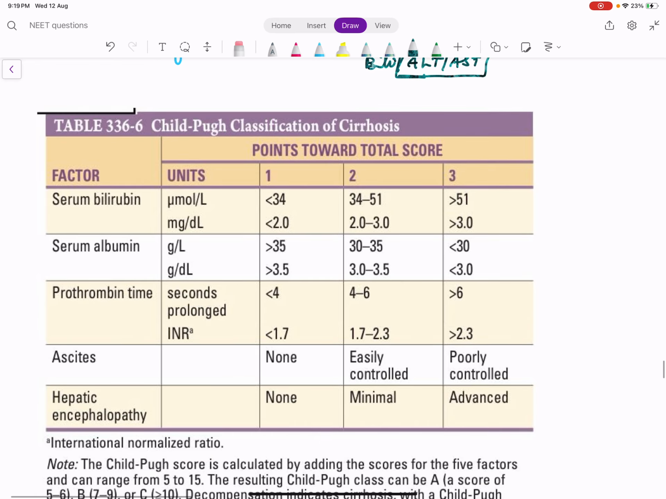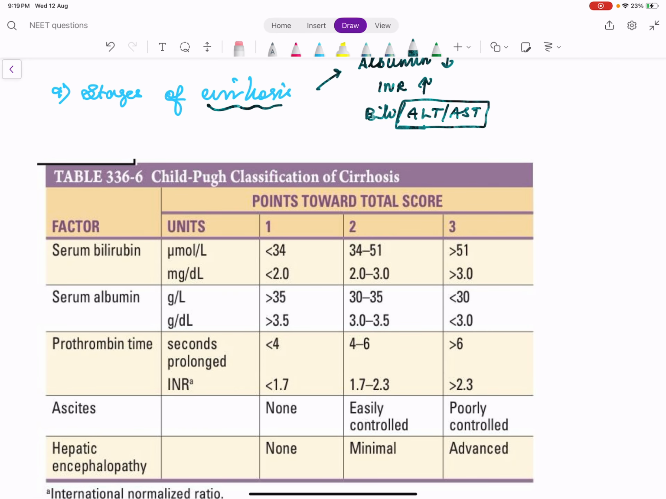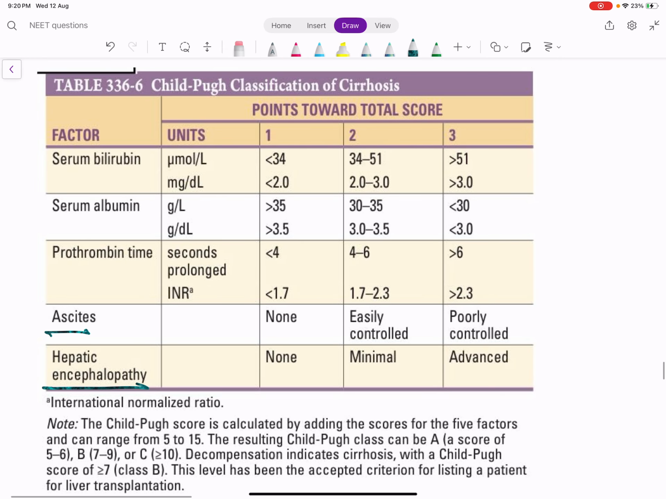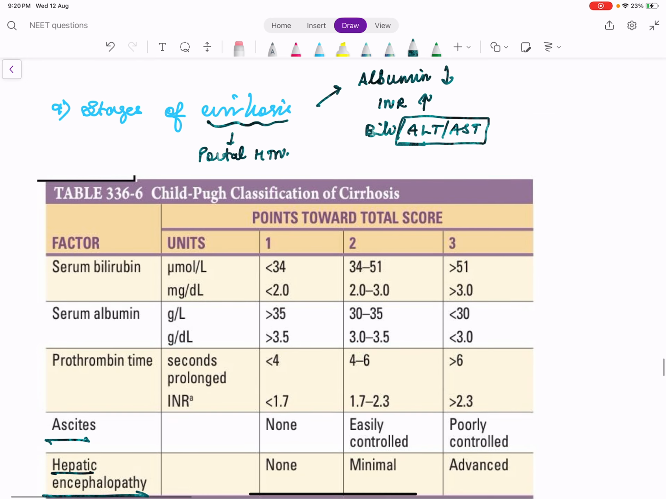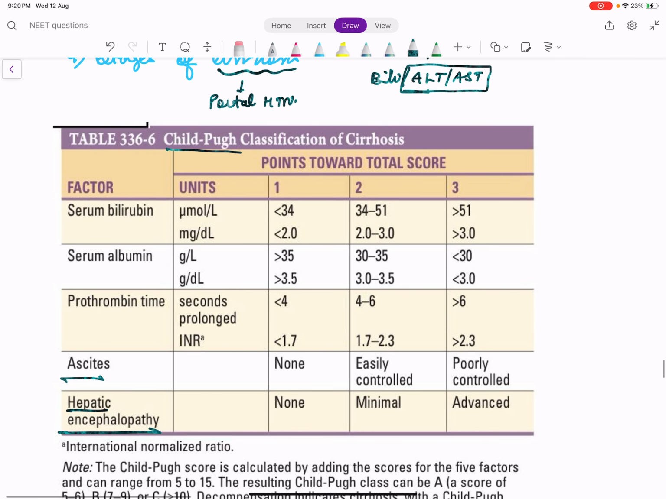Now, cirrhosis is very important because once cirrhosis occurs, some other pathologies occur. The main pathology which occurs is portal hypertension. Portal hypertension leads to ascites, hepatic encephalopathy. Right? So we'll discuss it shortly now. There is a scoring for cirrhosis that's called Child score or Child-Turcotte-Pugh score.